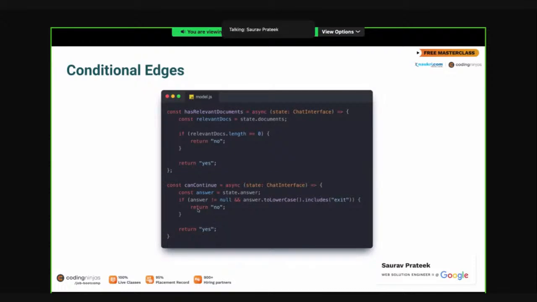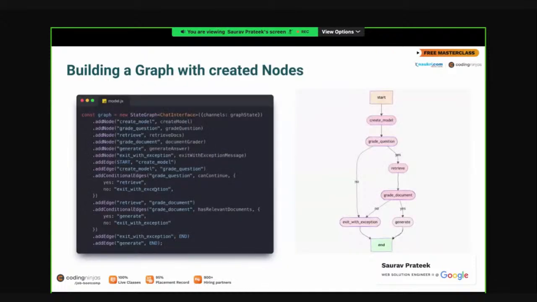Okay, great. Now the second conditional edge, that is can continue. Can continue is also very simple. It just checks the answer. If the answer is exit, then it returns no. If the answer is not exit, if it is something else, then it returns a yes. Now we can again connect this. Can continue is used just after grading the question.